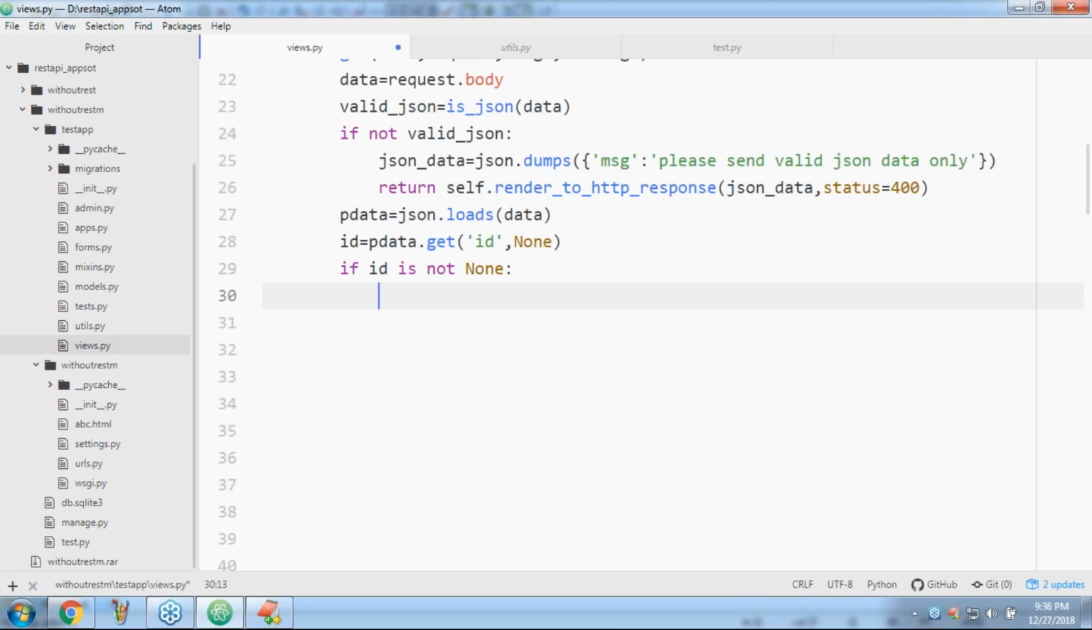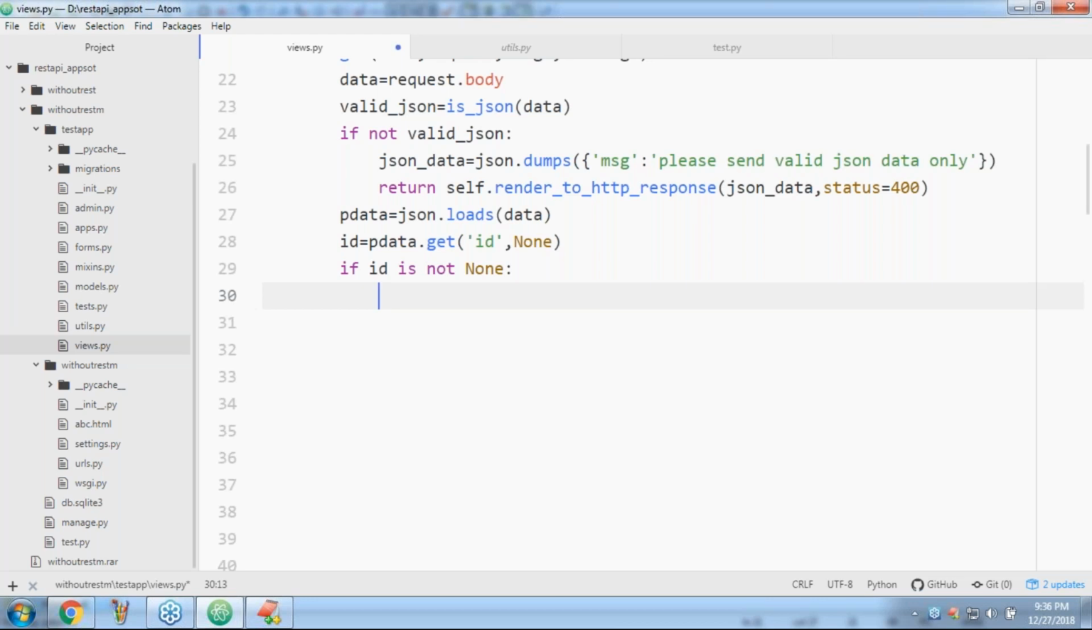Good. "Is not None" means the ID is there. If the ID is there, what do I have to do? I have to provide only that particular ID's data to the end user. Correct or not? If the ID is there, I have to provide only that particular ID data.